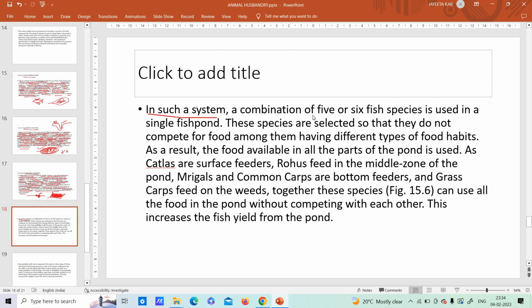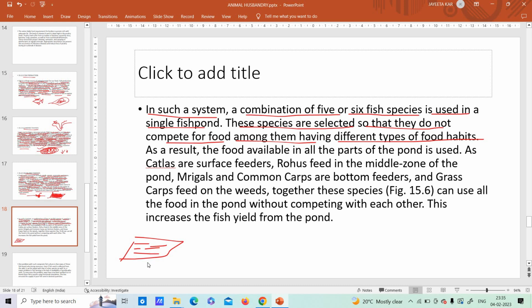In such a system, a combination of 5 or 6 fish species is used in a single fish pond. That means if this is the pond, I am using several, 5 or 6, different varieties of fishes here. These species are selected so that they do not compete for food among them, having different types of food habits. If I keep the same variety of fishes in this pond, the food habit will be the same. When the food habit is the same, obviously they'll start competing with each other.